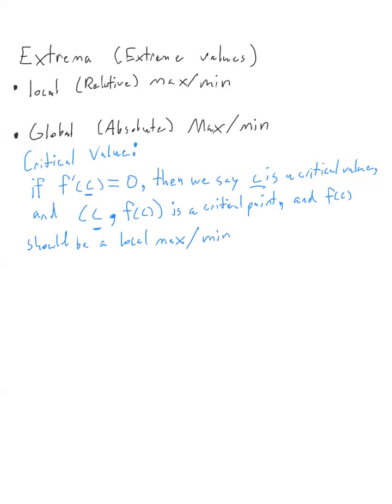Well, how do we know it's a local and not a global? Well, it turns out that really that kind of distinction doesn't really exist. I'm being careful with my language. What I'm saying is that it is going to be the largest value in its local area. It may turn out to also be a global max or min. It may be an absolute extreme value, but we don't know that for sure. And the only way to know that is to look at a greater picture of the function. You'd really have to look at the graph of the function to know that for sure.